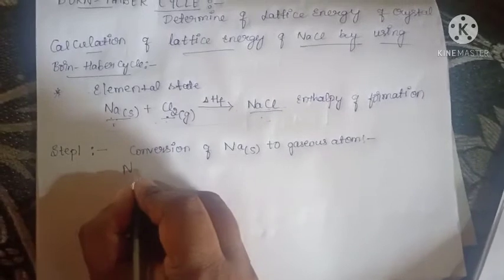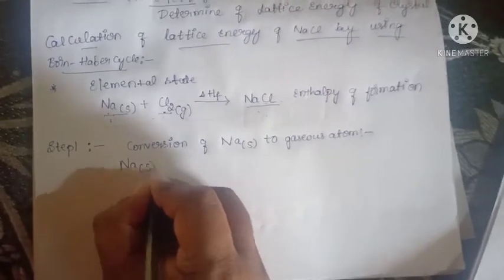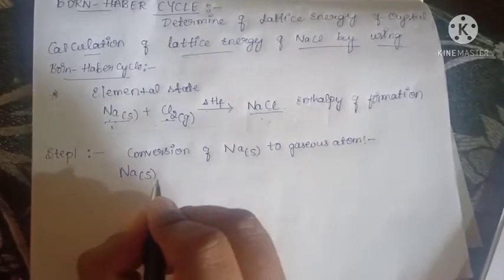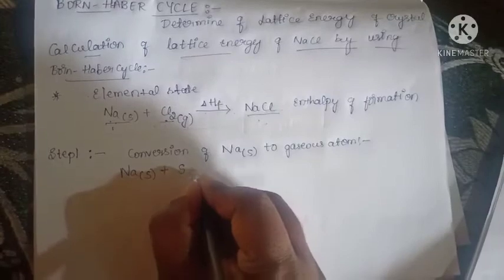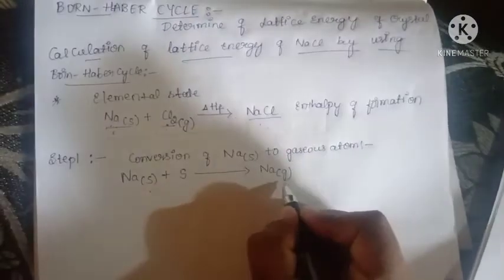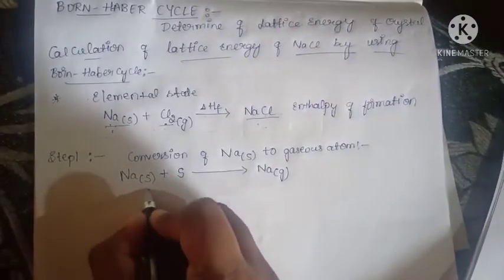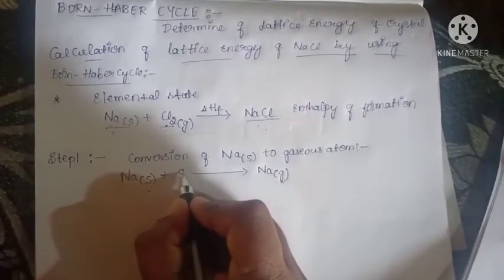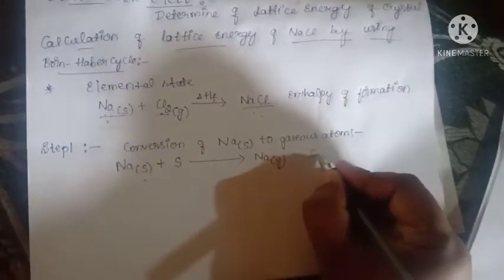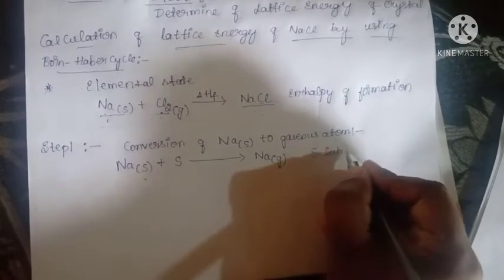It means I already told you that sodium in the elemental state exists in solid state, and sodium should be converted to gaseous atoms, Na(g). Here solid sodium is converted to gaseous atom. Here I am writing S. This S is called sublimation.